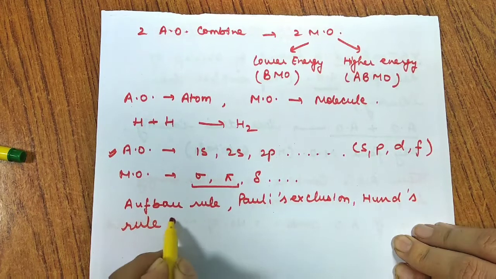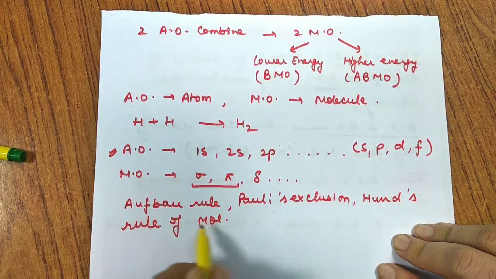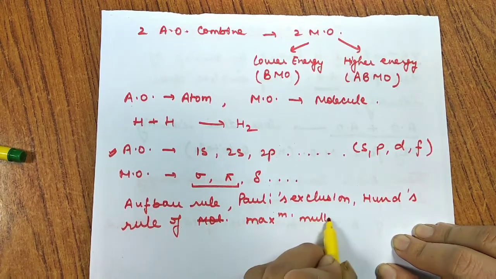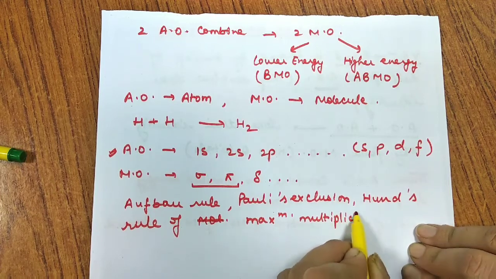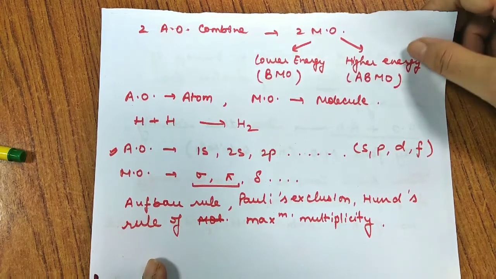All these rules are to be obeyed while filling molecular orbitals also. So we'll discuss how to fill these electrons in these molecular orbitals.